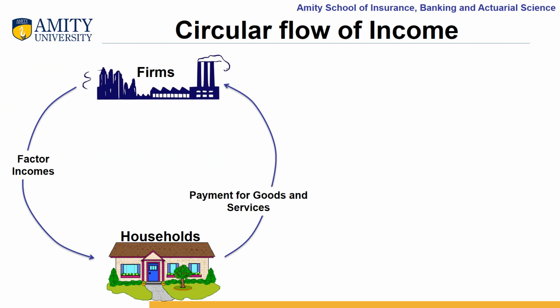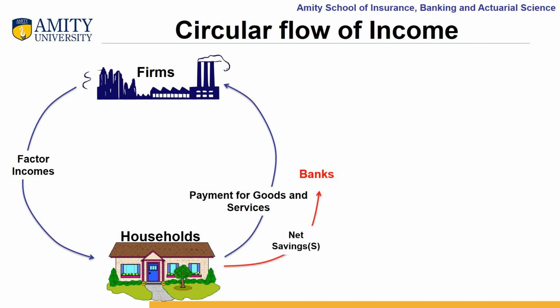In a two-sector model, we have studied how households and firms interact with each other and how the money is flowing in an economy. Now let us introduce a few more sectors. In a capital market, where we have banks and financial institutions, these households do not consume all the factor income for paying for the goods and services.